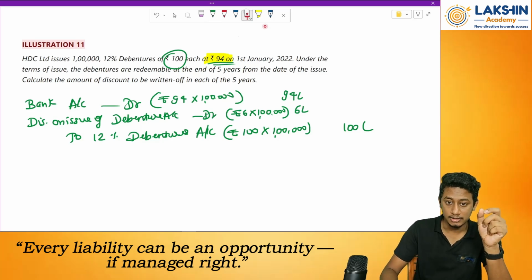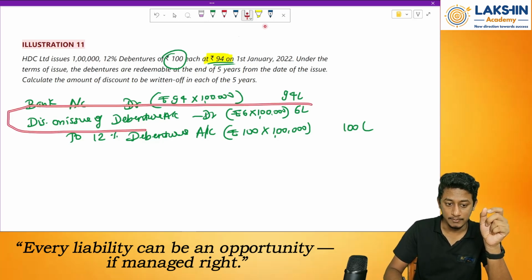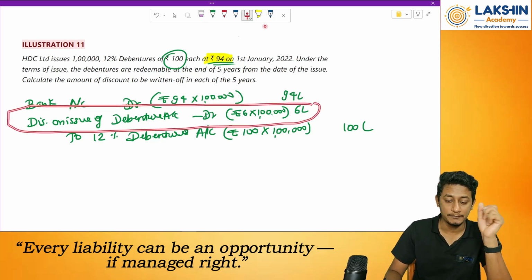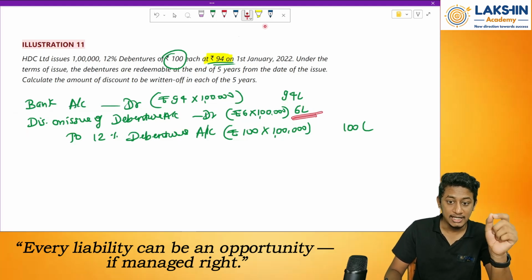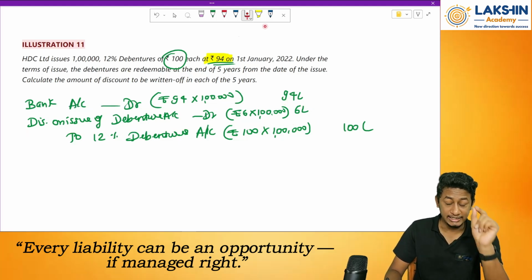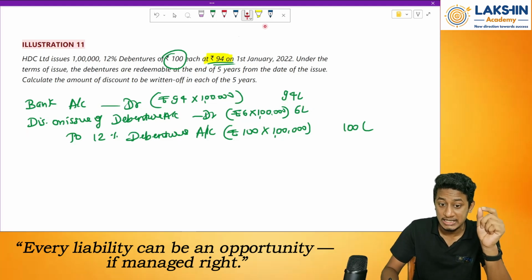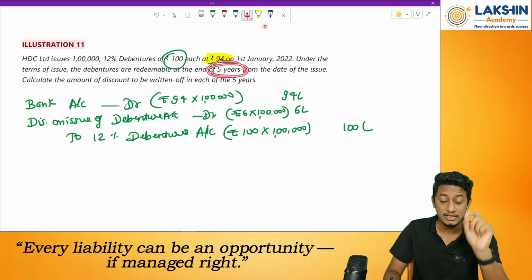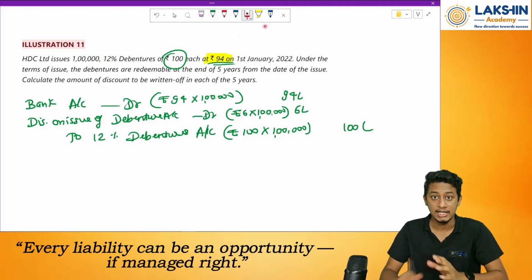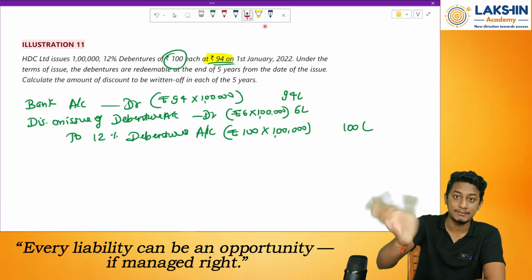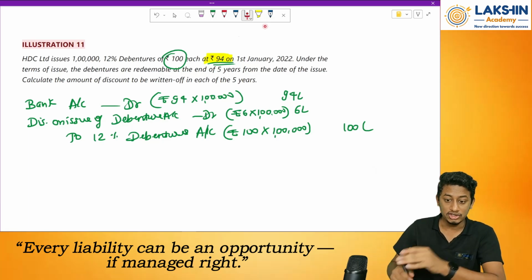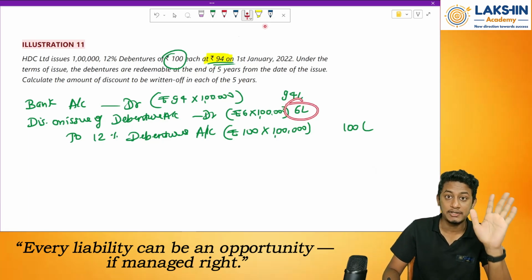Now comes the question. What do I do with this particular part? See, whatever 6 lakh rupees is there, it has been incurred as an expense for how many years? For 5 years. Because the debentures are redeemable after 5 years. After 5 years, I have to pay them the money back. Right? So, because of that, this has to be divided between all the 5 years.